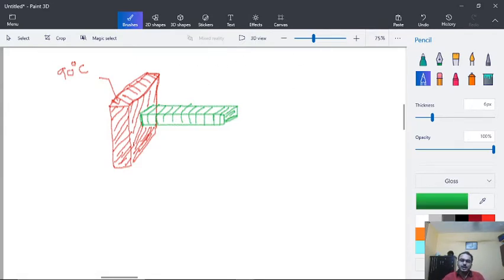So our standard formula is Q is equal to hA(T minus T_a). So what we have done is we have focused on increasing capital A. That's why as we have added this surface area, the value of Q has also increased.